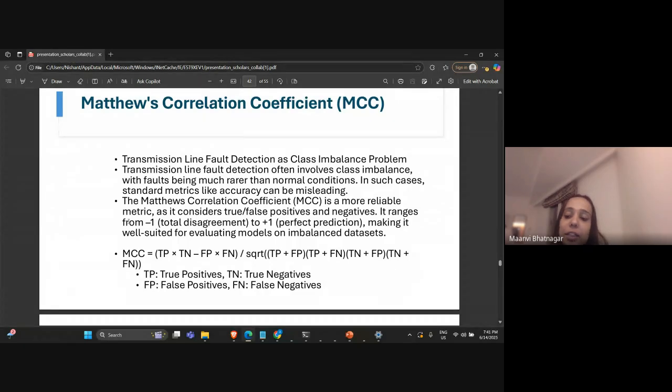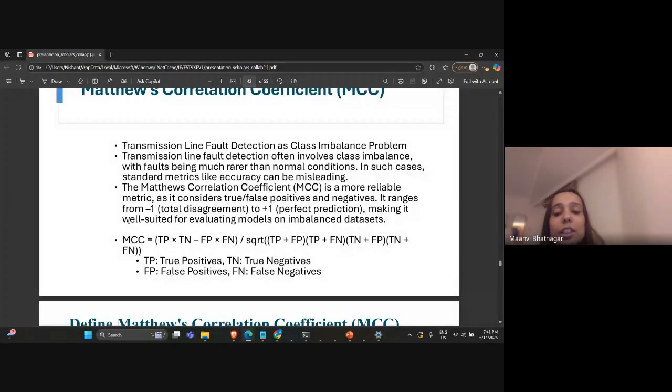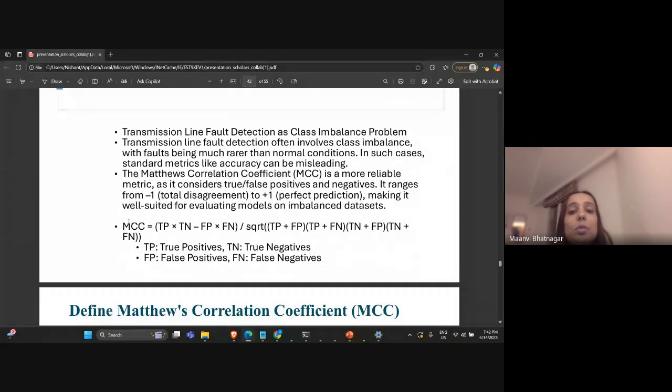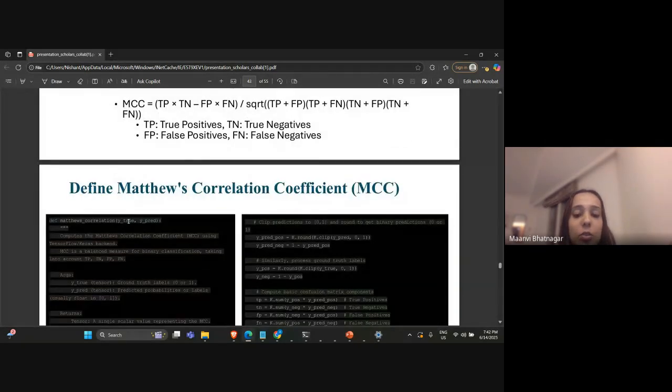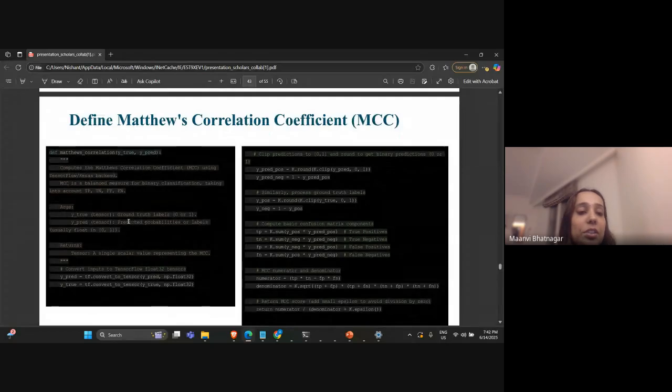So we get a better accuracy on an imbalanced data set, and we are calling this data set imbalanced because few cases of faulty and non-faulty data, like I said, have been calculated, and maybe some new type of fault may occur in future, and it should be able to detect any other new type of fault that is occurring. This is the code for defining the Matthews correlation coefficient written in Python.